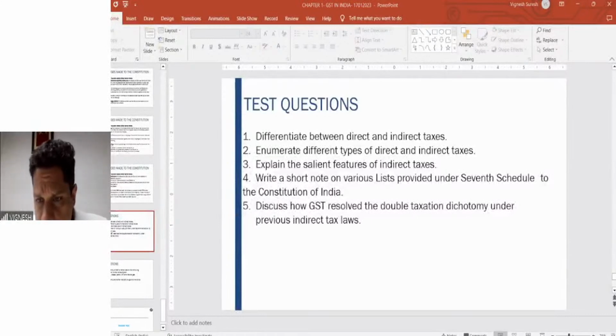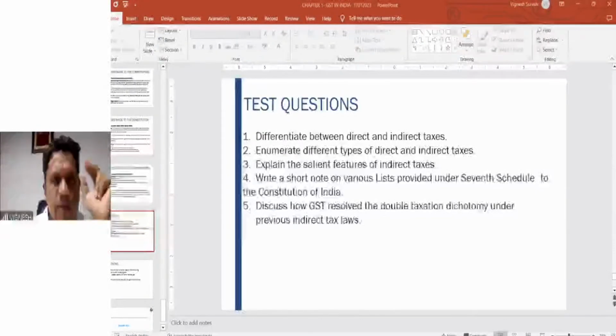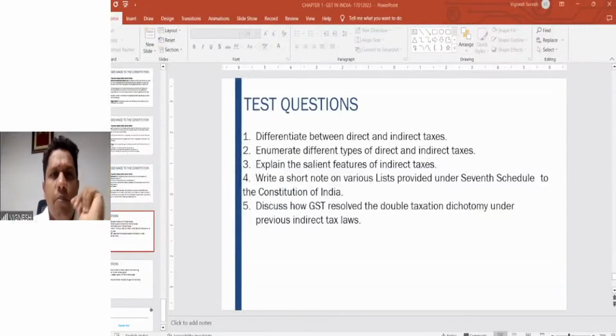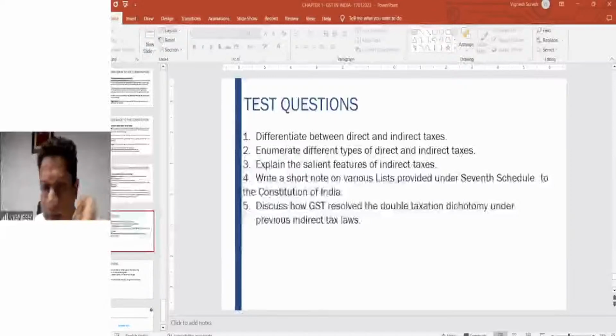Is there a difference in the syllabus of GST, inter and final? See, final has everything. Inter has only a few important aspects, a few basic aspects, but CA final definitely has multiple chapters. It has the entire law which you have to study. The main important topics to be focused on in CA final are input tax credit, place of supply, and time of supply. These are the most important topics from the CA final perspective.